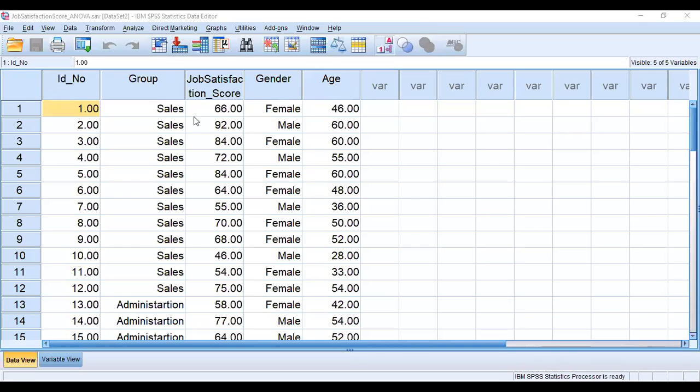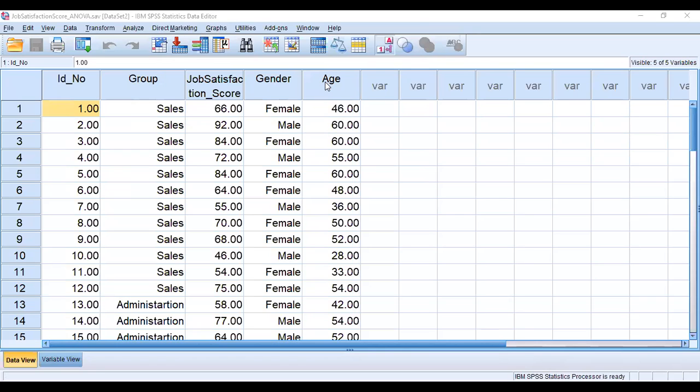Okay, so this makes use of the same job satisfaction score. We have measured the job satisfaction score among the groups, and we also consider the age. So here group is a categorical variable and age is a continuous variable. Suppose you want to find out whether there is any relationship with the job satisfaction score between group and age.